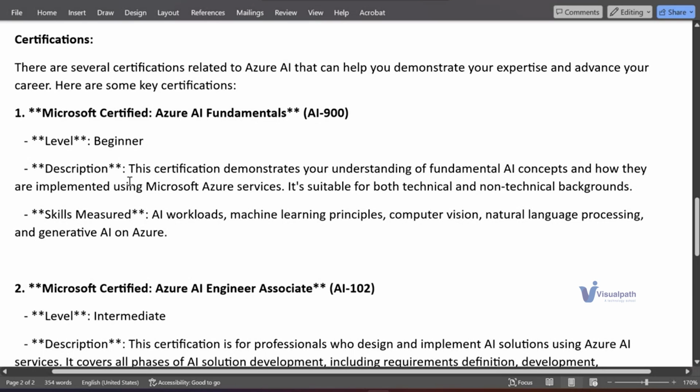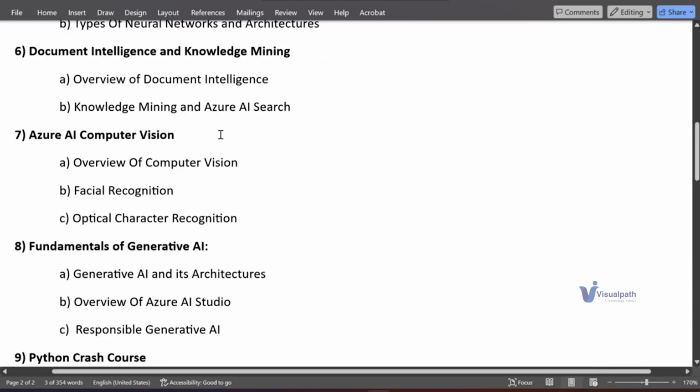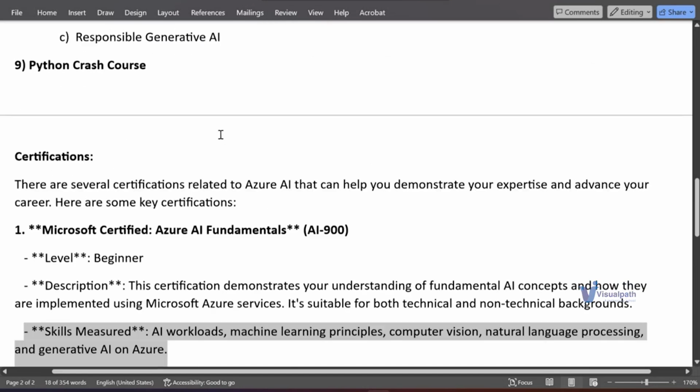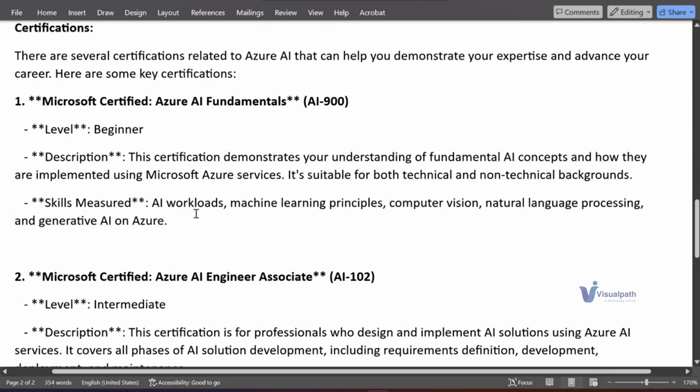This certification is all about demonstrating your understanding of AI concepts and how they're implemented using Microsoft Azure services. All these things will be taught to you. It is suitable for both technical and non-technical backgrounds. This exam mostly covers AI workloads, machine learning principles, computer vision, natural language processing, and generative AI. All these are covered in this course, so you can easily crack this certification.